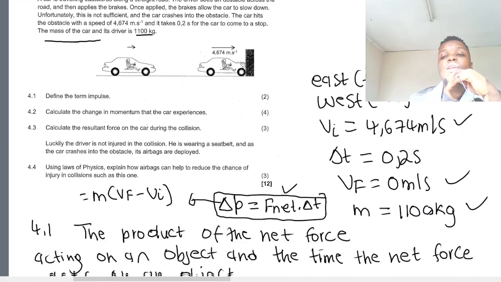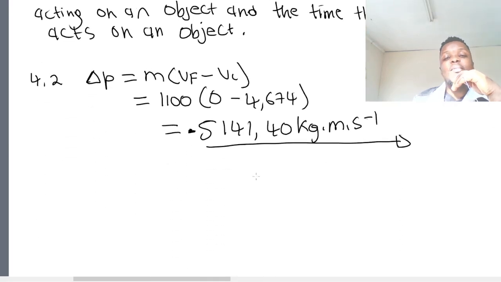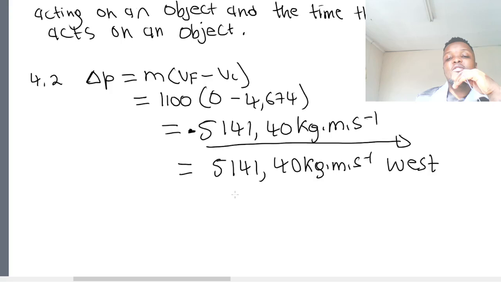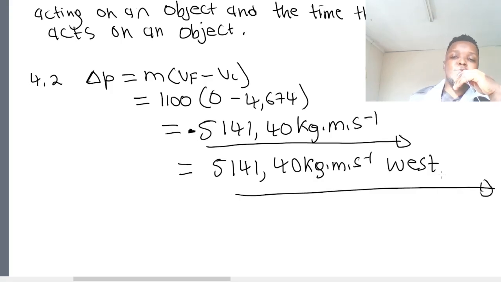So if we get a negative answer, that means the change in momentum is to the west. In other words, it's 5,141.40 kg·m/s to the west. If the answer was positive, then we would say to the east. I hope that makes sense.